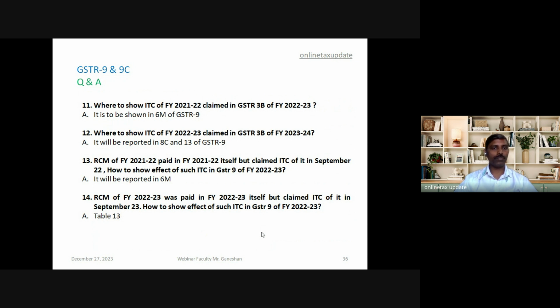13th, RCM of 21-22 paid in 21-22 itself, but ITC of it claimed in September 22. So it will be reported in 6M. 14th, RCM of 22-23 was paid in 22-23 itself, but ITC of it is claimed in September 23. It will be shown in table 13.